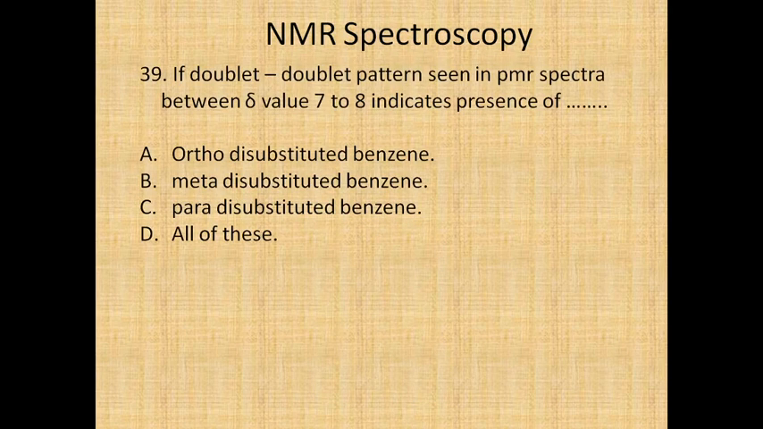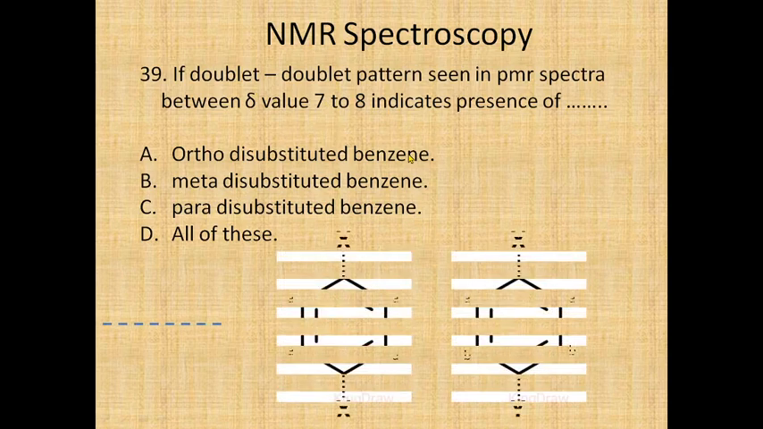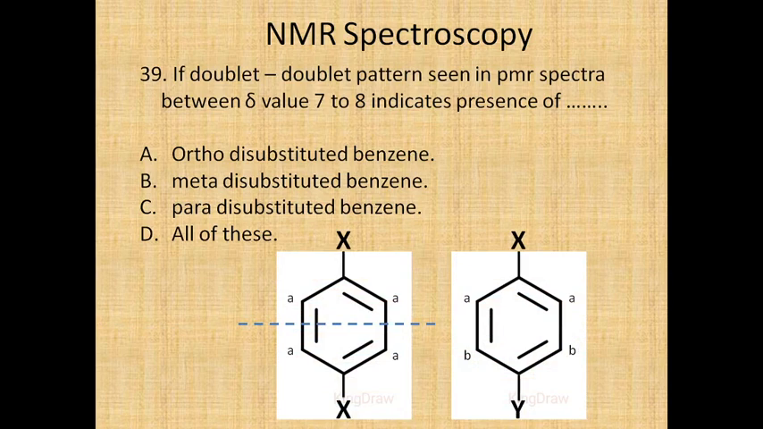If a doublet pattern is seen in the PMR spectrum between delta value 7 to 8, it indicates the presence of dash dash. It's a very important thing: whether it is ortho disubstituted benzene, meta disubstituted benzene, para disubstituted benzene, or all of these. Definitely it should not be all of these. If a doublet pattern is there, that will be a very characteristic hint that will tell you whether it is para, ortho, or meta disubstituted.